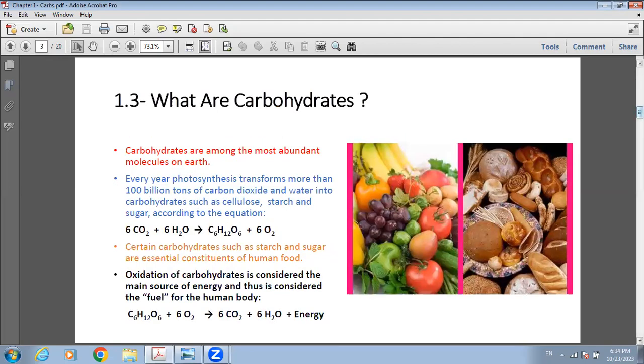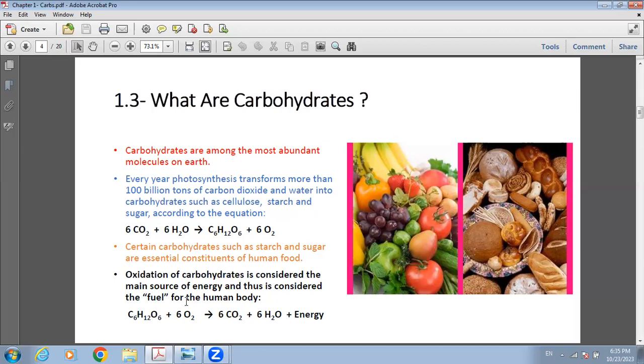The first class of food, as we mentioned before, are carbohydrates. Carbohydrates are among the most abundant molecules on Earth. Carbohydrates are mainly produced by photosynthesis in plants when carbon dioxide reacts with water in order to produce carbohydrates like glucose plus oxygen. Certain carbohydrates, such as starch and sugar, are essential constituents of our food, as we mentioned above.